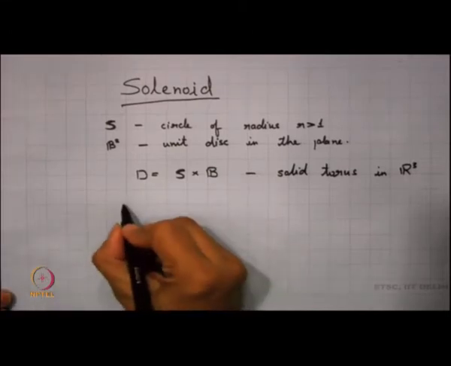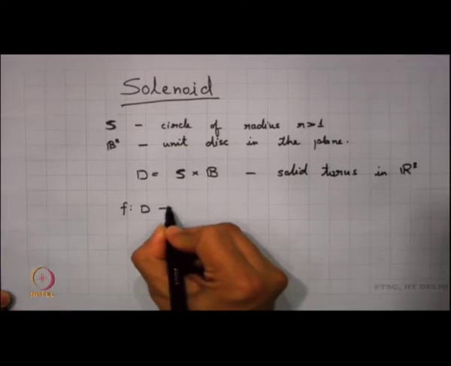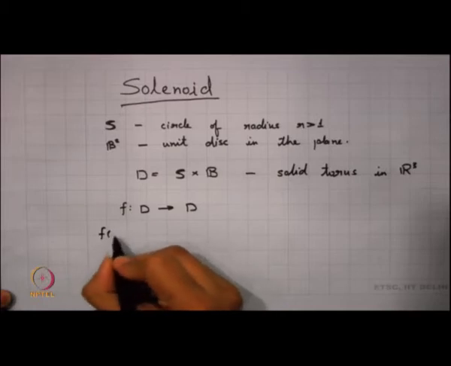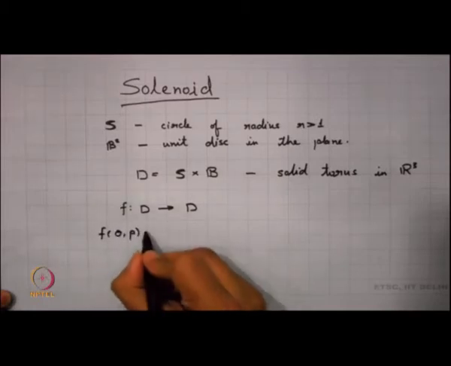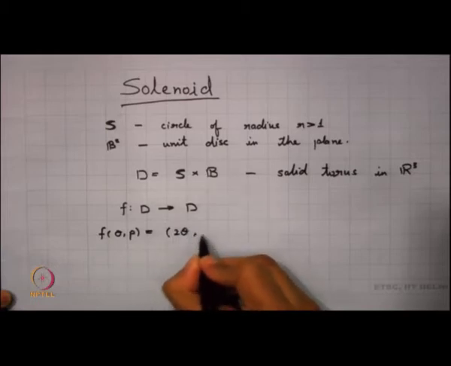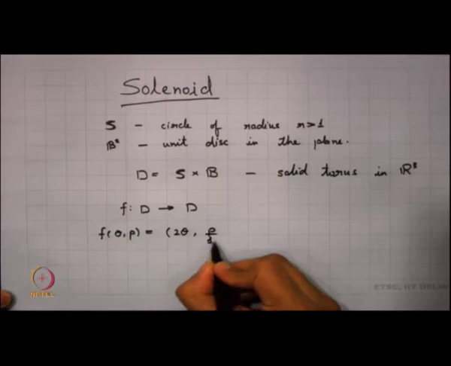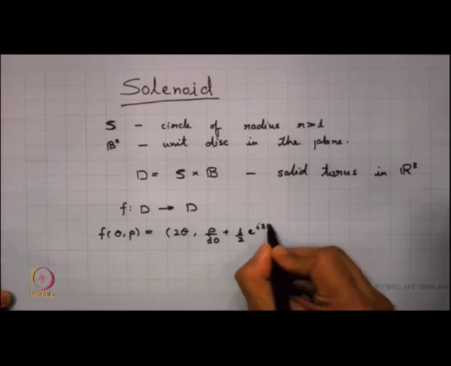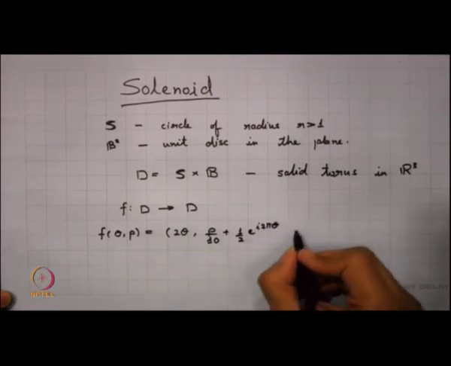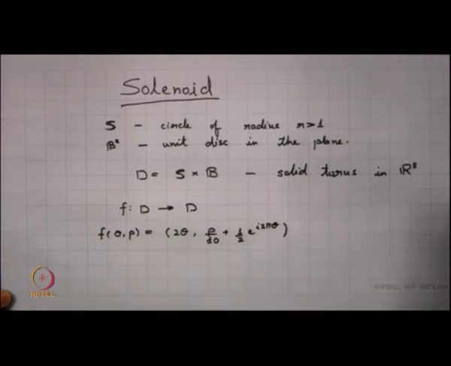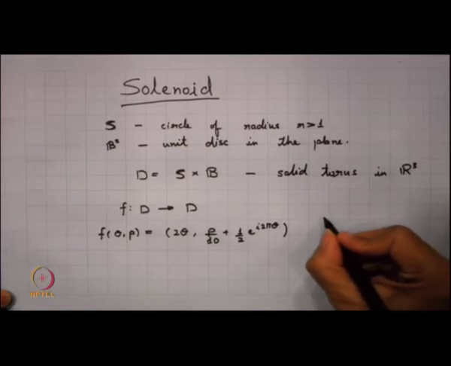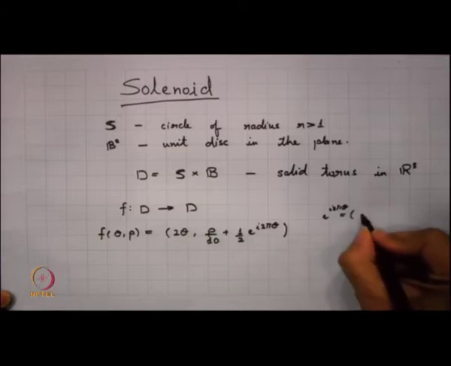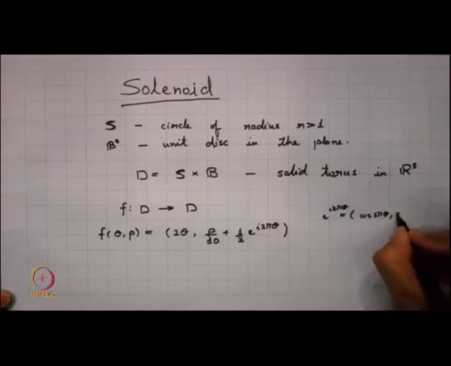So, we define a function f from D to D as follows, where again we know the meaning of e to the power I 2 pi theta, just the points cos 2 pi theta and sin 2 pi theta.